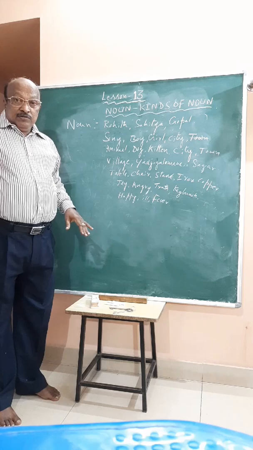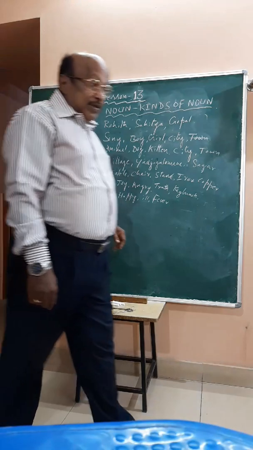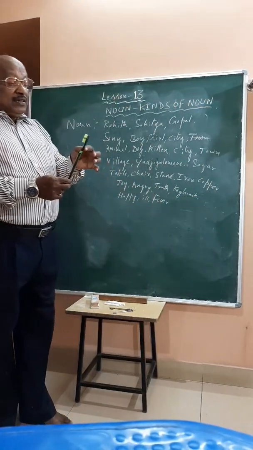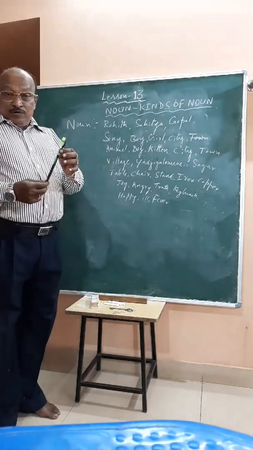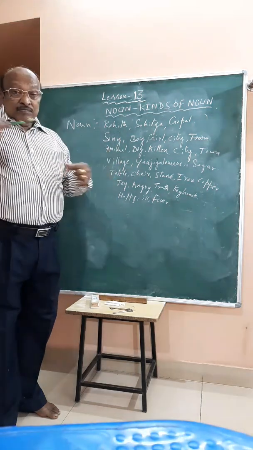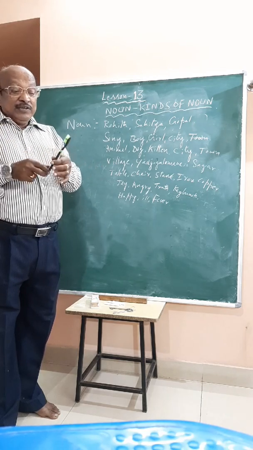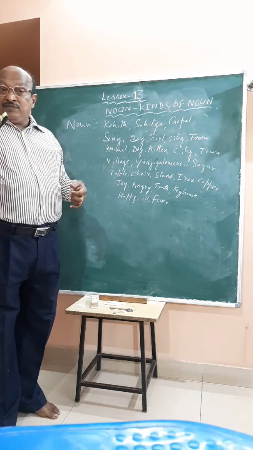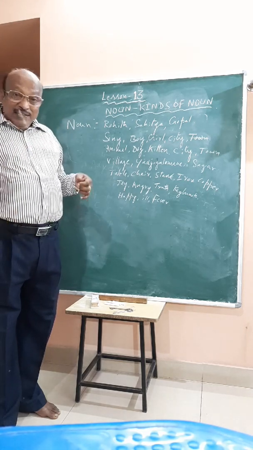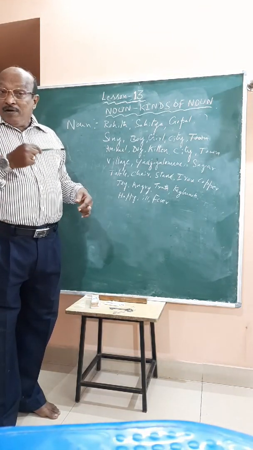The same word used as a noun can also be used as a verb. Take for example toothbrush. This is a toothbrush. What is this? This is a noun. Toothbrush is a material. If you do like this, then what is that? You are brushing the teeth. Brush itself is a noun. Brushing is always a verb. What you are doing with the noun is called a verb. The thing which you are using is called the noun.